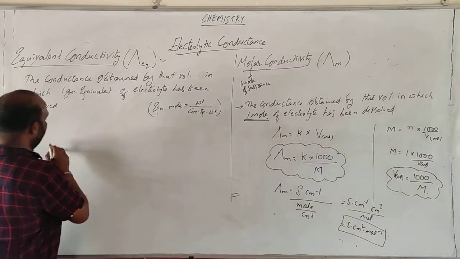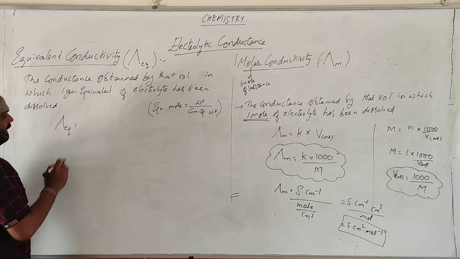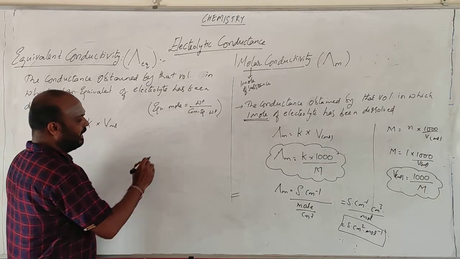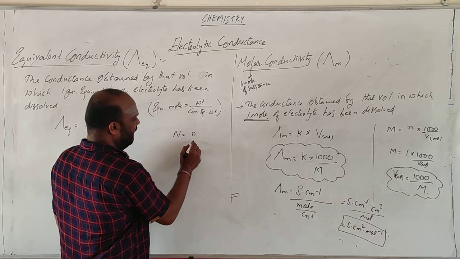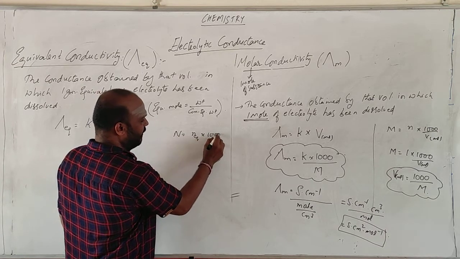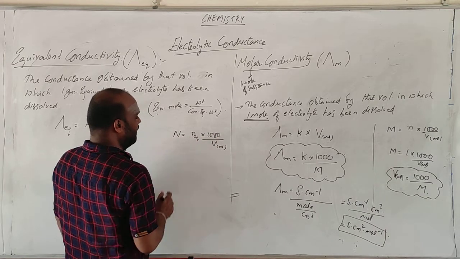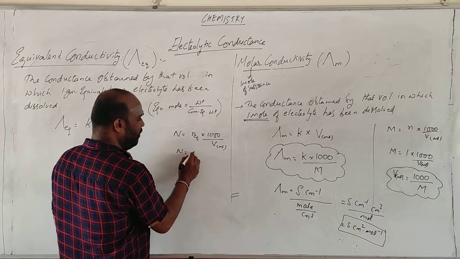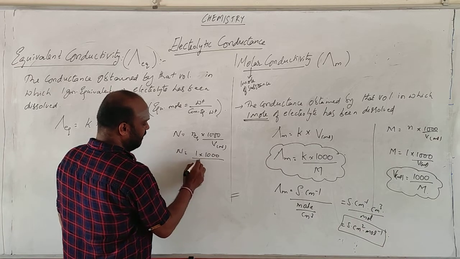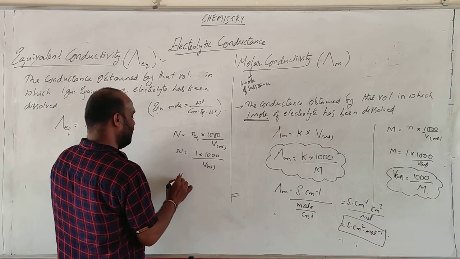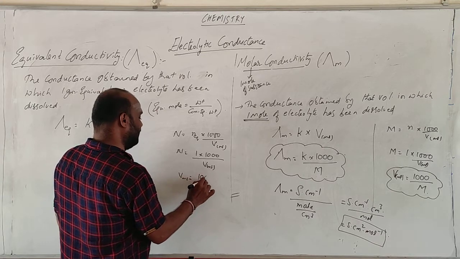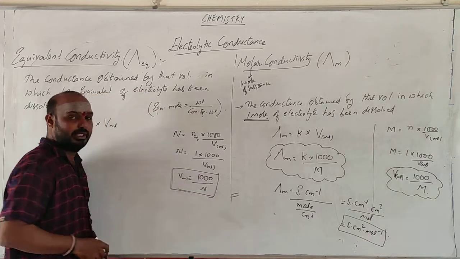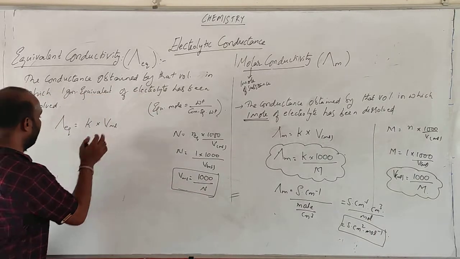So if you go for gram equivalent, the equivalent conductivity is nothing but K into V, where K is for 1 ml and volume is in terms of ml. So we can write N is equal to n equivalent into 1000 by volume in ml. You know that n is 1 gram equivalent mole. So N is equal to 1 into 1000 by volume of solution in ml. So volume in ml is equal to 1000 by normality of the solution. So this is the volume. If you replace this here, what happens?